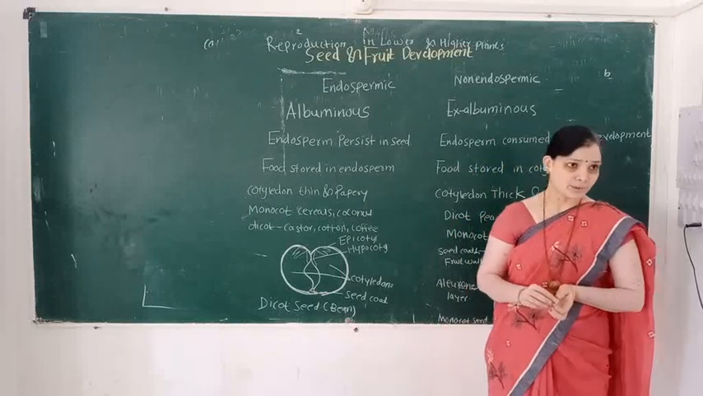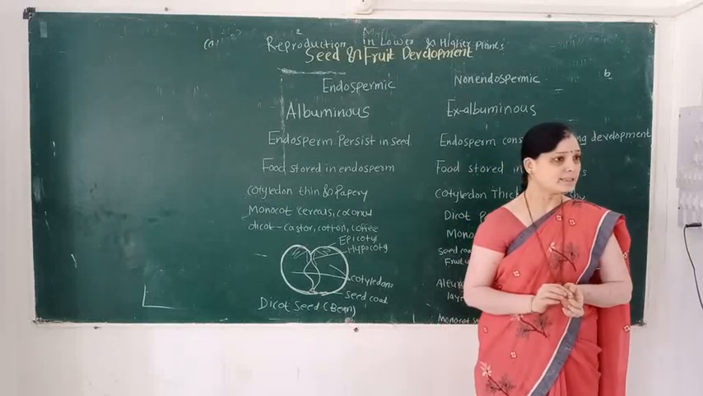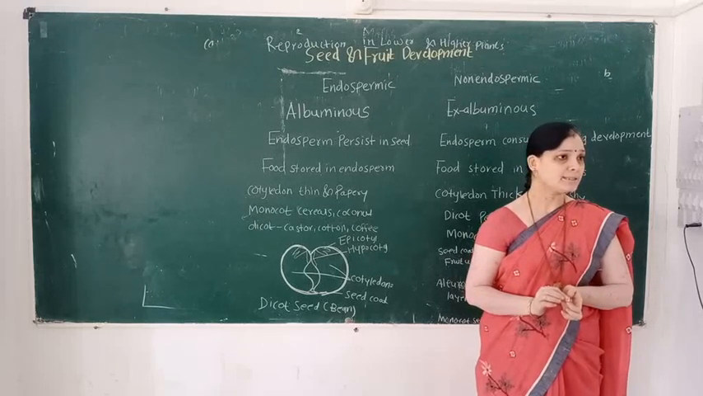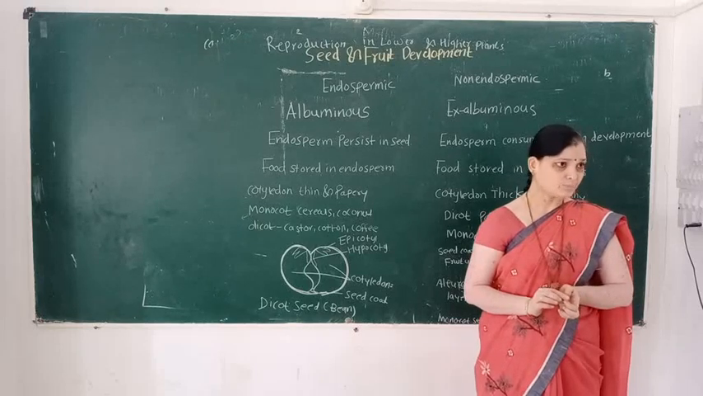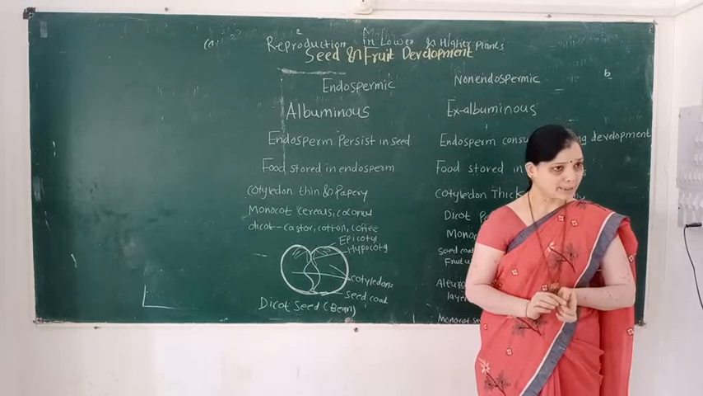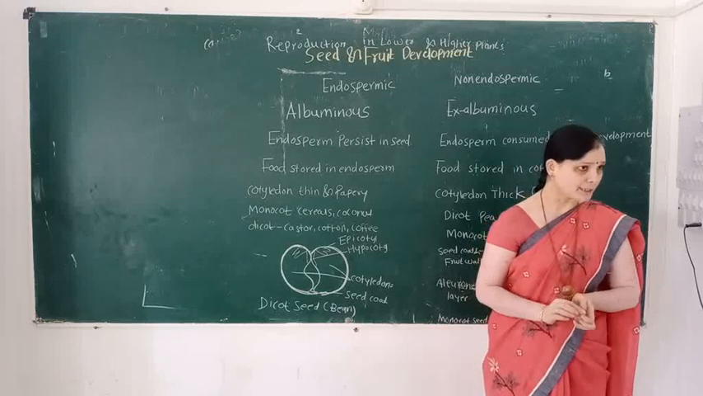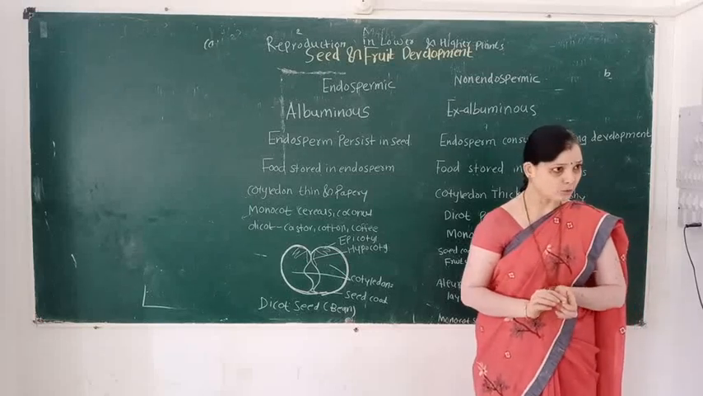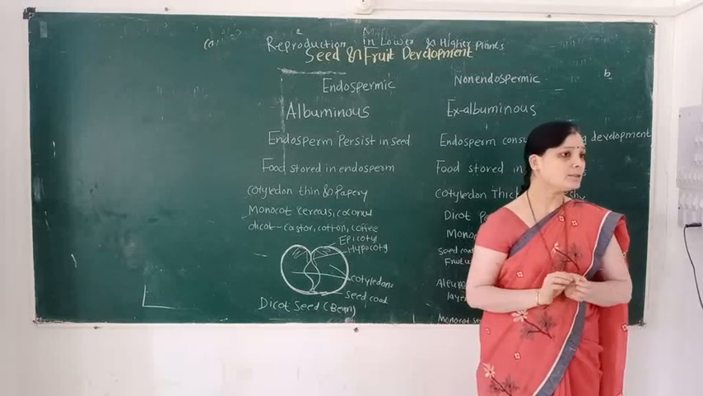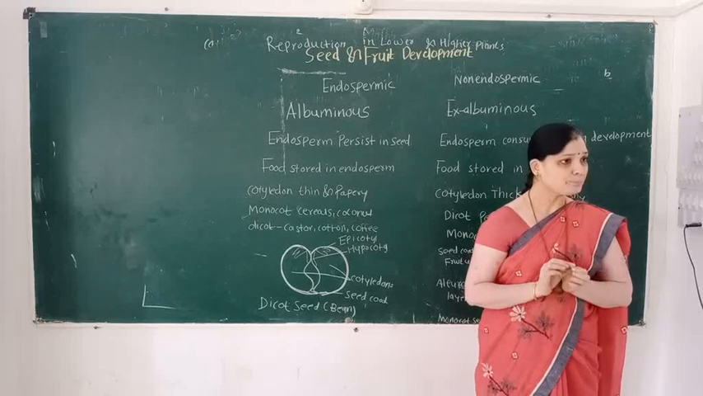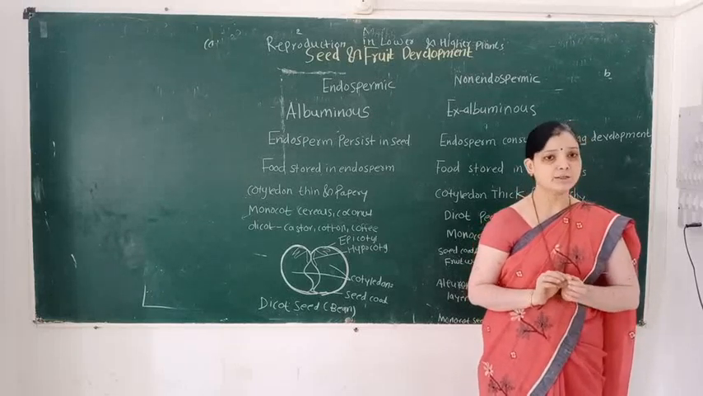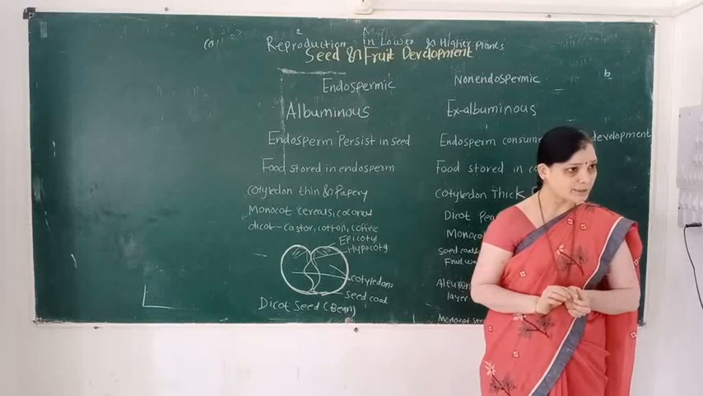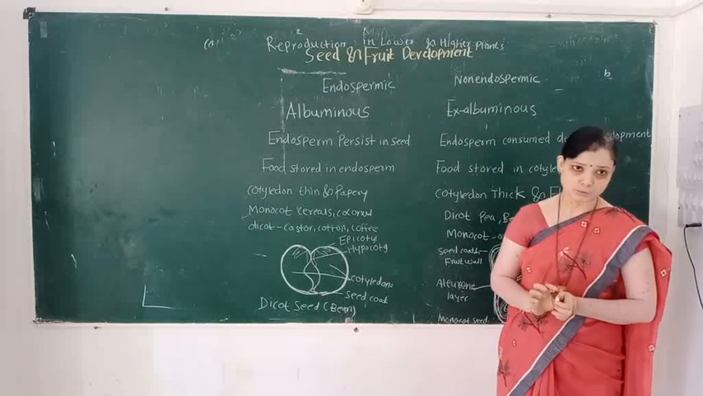In angiosperms, the special characteristic is double fertilization. Double fertilization means out of two male gametes, one male gamete fuses with the egg to form a diploid zygote, and another male gamete fuses with the secondary nucleus to form a triploid primary endosperm nucleus.